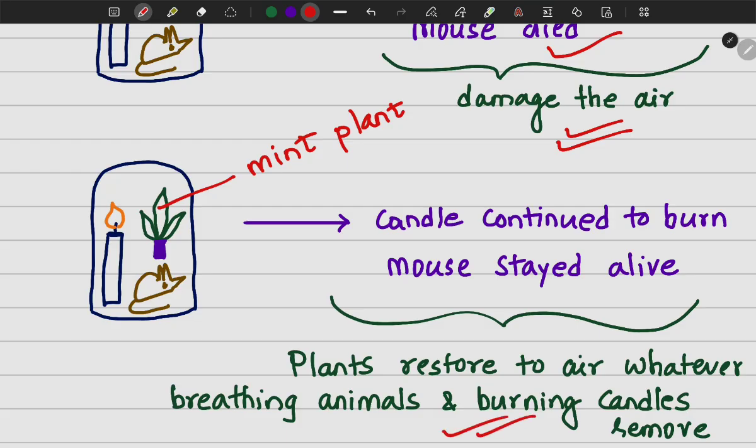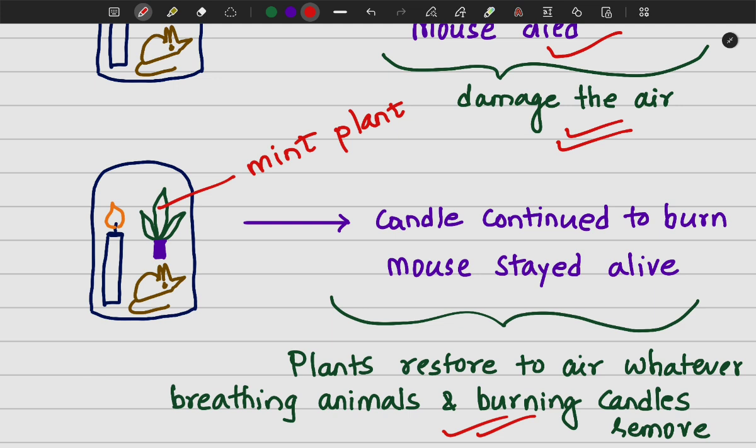Because there was a mint plant this time along with the burning candle and the mouse, he concluded that this plant restored to the air what was taken up by the breathing animal and the burning candle. So whatever was being released by the burning candle and the mouse that was damaging the air was taken up by the plant. Along with that, the plant was releasing something which was taken up by the burning candle and the mouse, because of which the candle continued to burn and the mouse stayed alive.